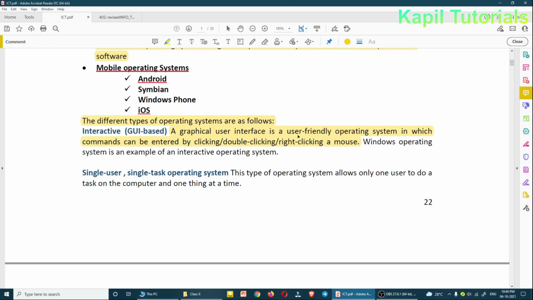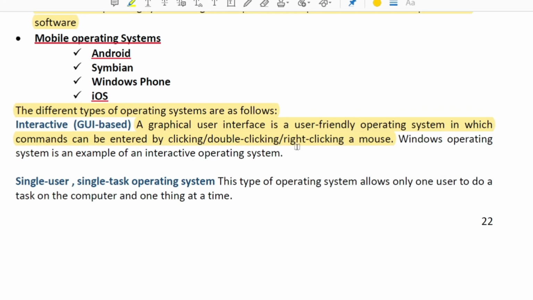A graphical user interface is a user-friendly operating system in which commands can be entered by clicking, double clicking, right clicking, or mouse. Windows operating system is an example of interactive operating system. So Windows operating system is a good example of this kind of interactive graphic interface based operating system. Even nowadays Linux is a good example.